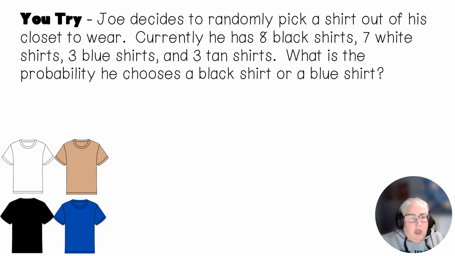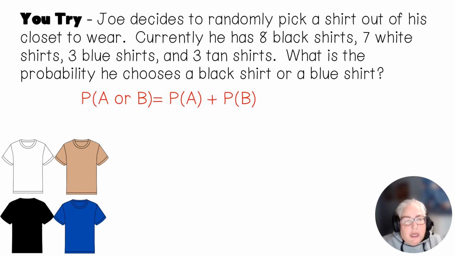All right. So if I gave you this one as a Try, it would be just a second, but we'll just go over it together. All right, it says Joe decides to randomly pick a shirt out of his closet to wear. Currently has 8 black shirts, 7 white shirts, 3 blue shirts, and 3 tan shirts. And let's see, 8 plus 7 is 15 plus 3 is 18 plus 3 is 21. So he has 21 shirts in his closet. What is the probability he chooses a black shirt or a blue shirt? Well, again, it can't be a black or a blue shirt or a white or tan shirt at the same time.